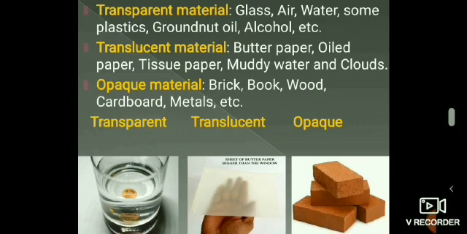Some of the examples of translucent materials are ground glass, butter paper, oiled paper, tissue paper, muddy water and clouds.